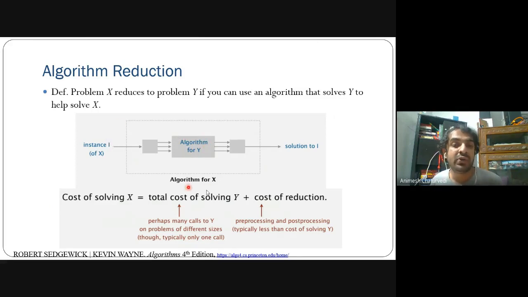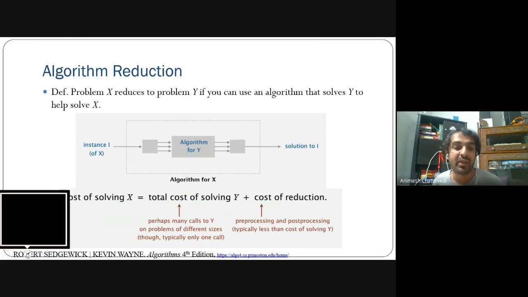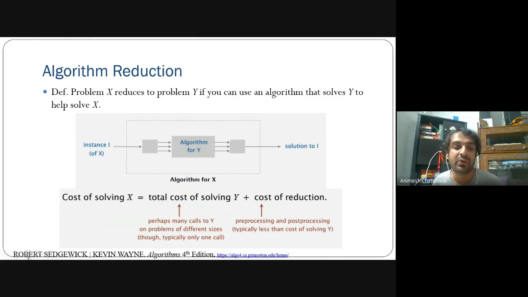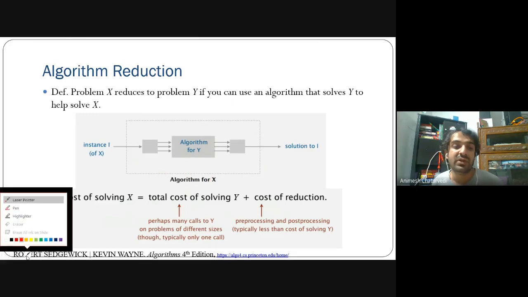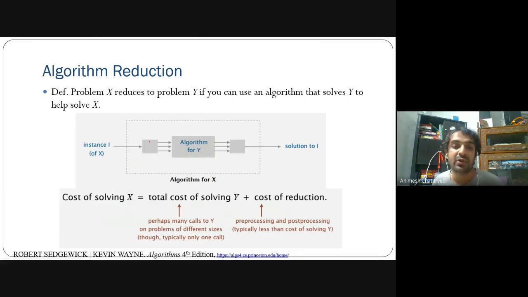So you want to code an algorithm X, and you already have the code for Y. So you have the code for Y, and you want to code the X. Now you want to do some pre-processing, and this is pre-processing.